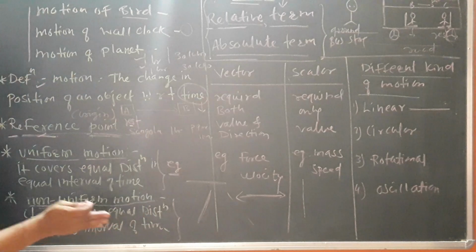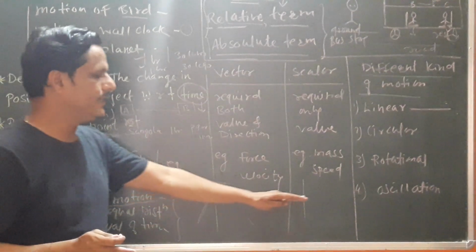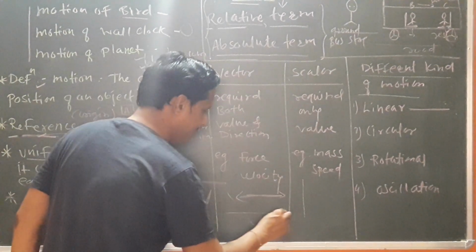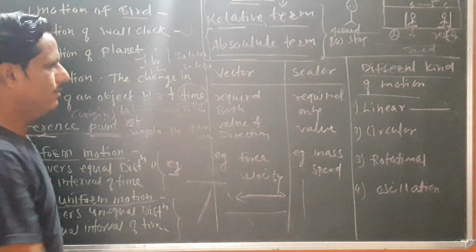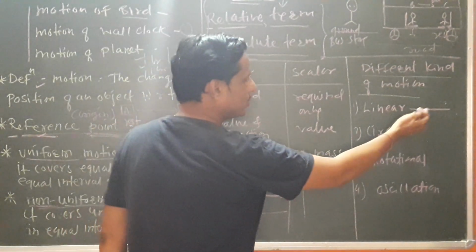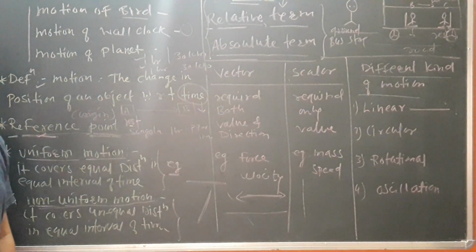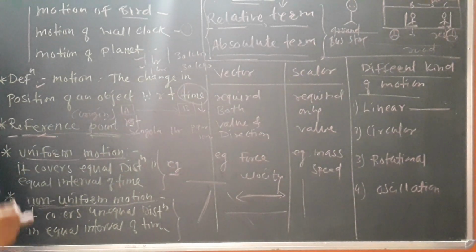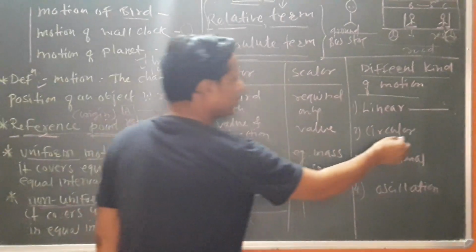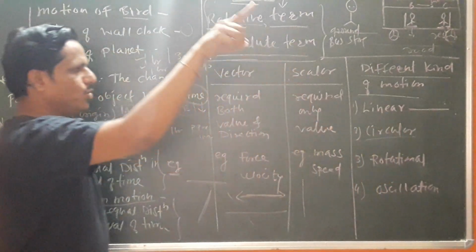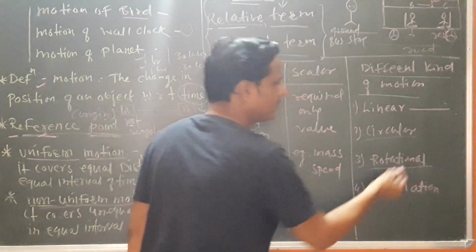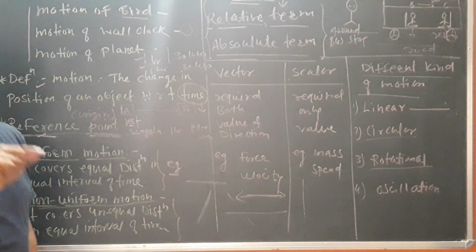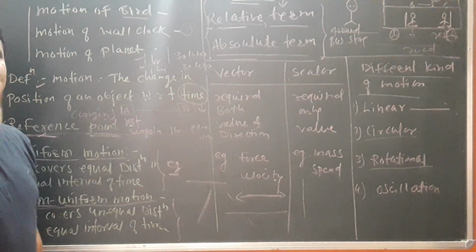Simply, we are discussing how an object moves in a straight line, and some introduction about circular motion. Getting? So many examples are of linear motion: the motion of a rocket, the motion of soldiers whenever they are doing parades. For circular motion, there are many examples, such as the motion of a wall clock and the motion of the earth. Rotational motion is again a circular motion, but here there is a fixed axis of rotation.